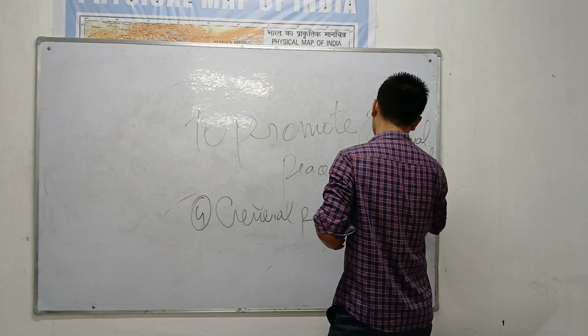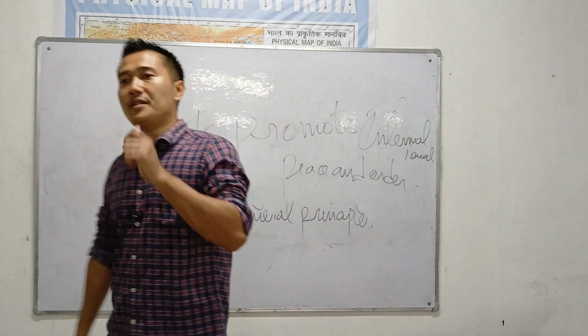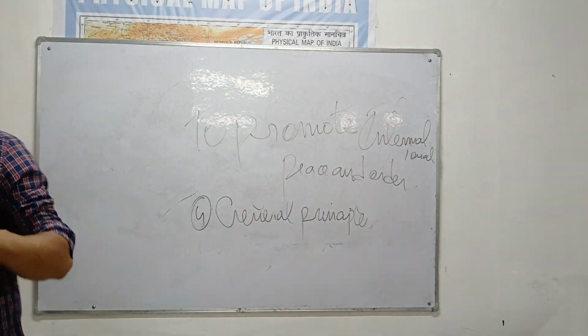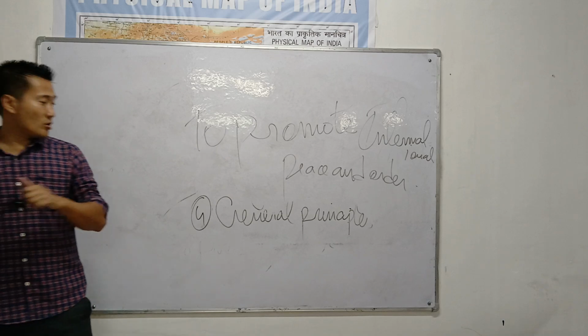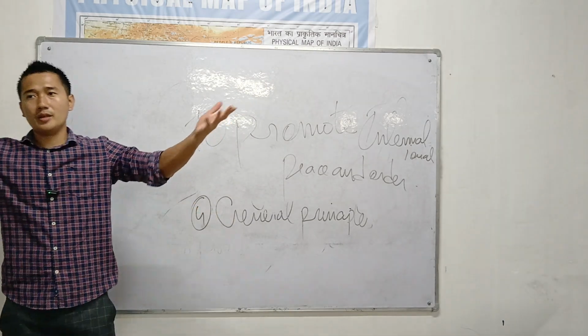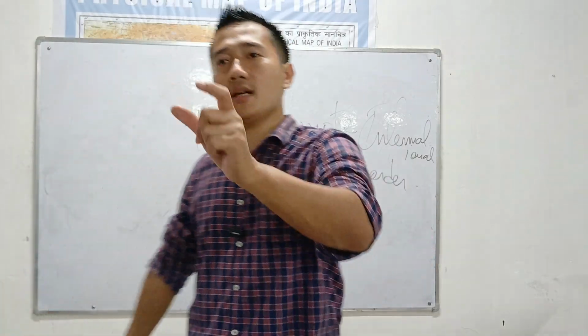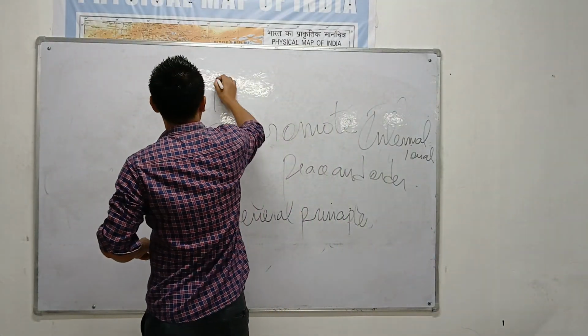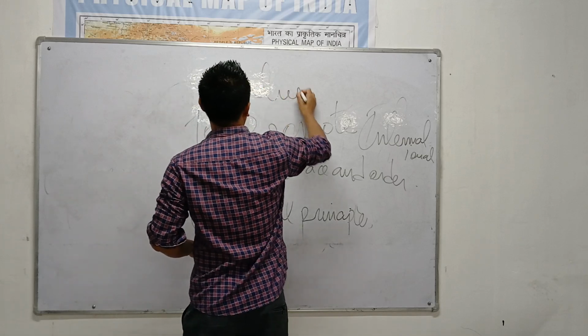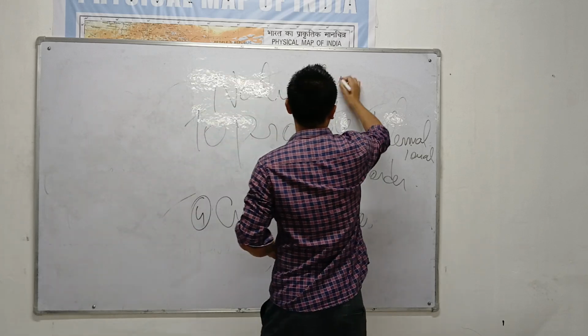Very much important. To promote international peace and order is the duty of every Indian citizen. So which means general. It is a duty of every Indian citizen to promote international peace and order and to protect the natural environment. So what is this natural environment?